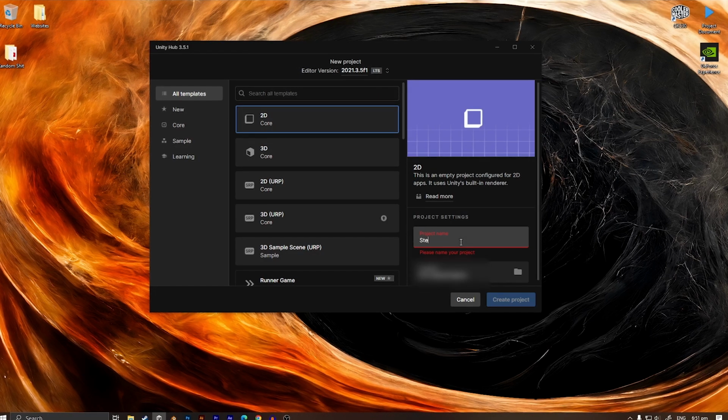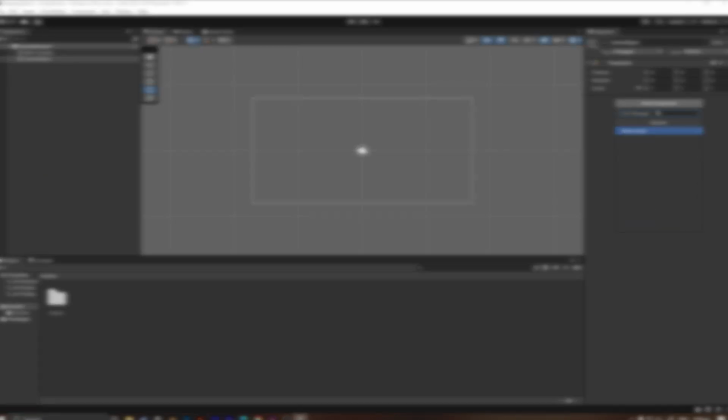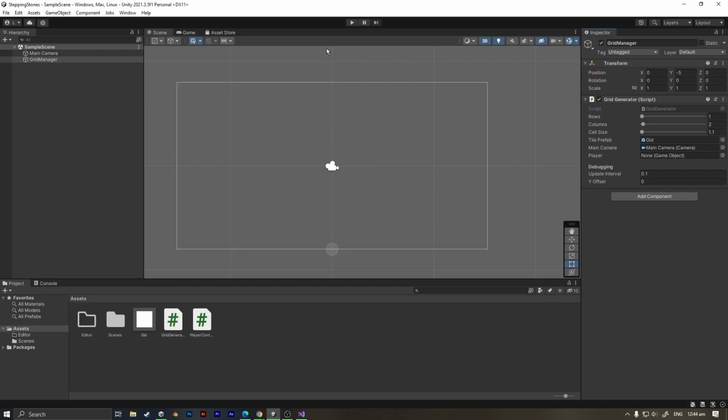So to start things off, I just have to start with all the boring stuff, like creating a new project, importing in an empty game object, yada yada yada. And I've got a functioning grid system.